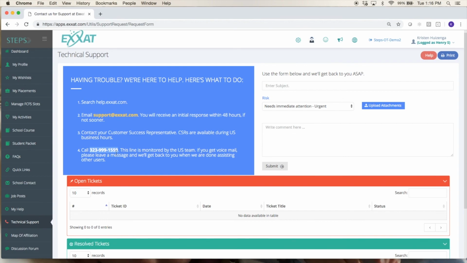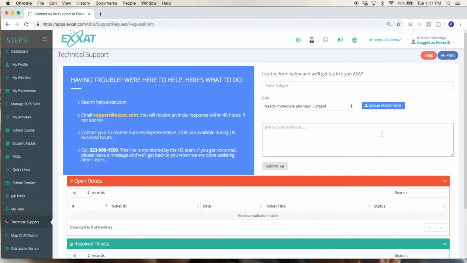Please be sure to say what school you're calling from. Again, that you're a student, or an admin user if it was to be someone at the faculty at your school. But let them know you're a student, that you're an OT student. And please also give a description of your problem. And if you could always spell your email address for us, that's really helpful so we can look at your account and see if there's anything funny going on and get it fixed for you. If you leave a voicemail, whichever team member is available first will give you a call back, but it's really helpful for us to have all of that information so we can do a check really quick and see what's going on before we call you.